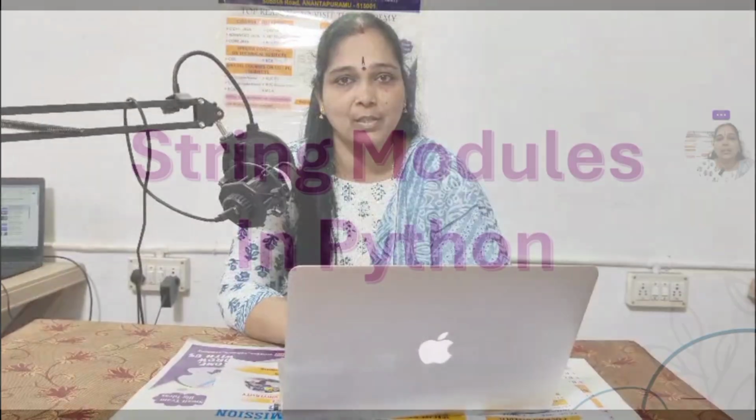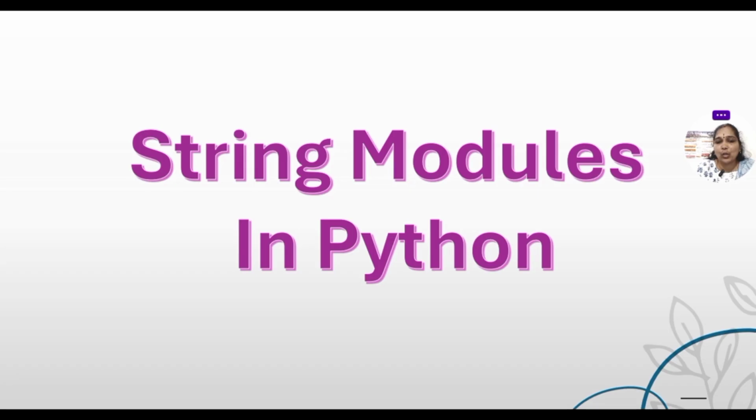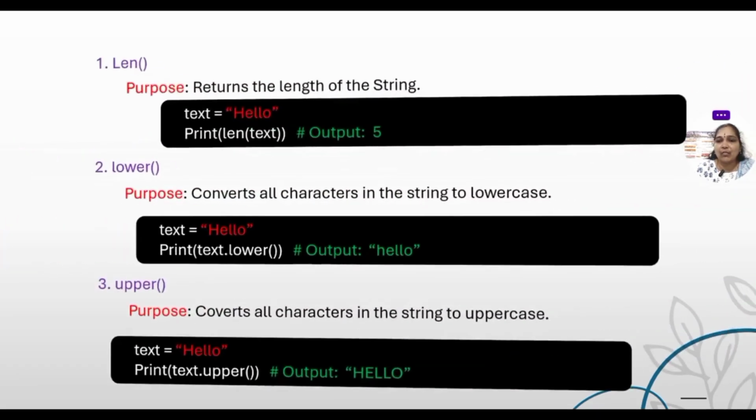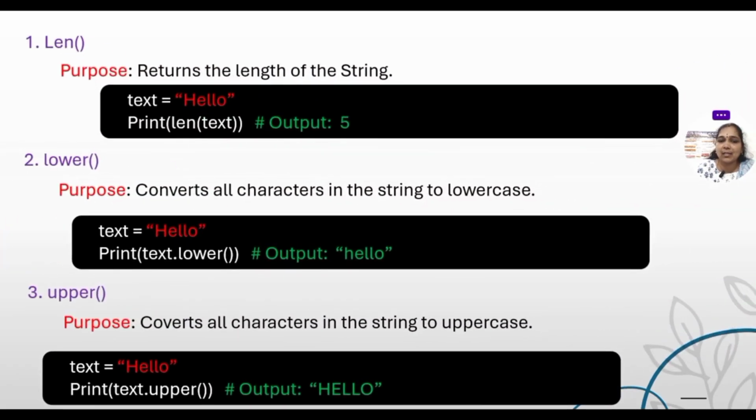Now we have seen the looping statement syntaxes, only syntaxes and the simple programs. Now we are discussing the string functions, that is, string modules in Python. Once you learn the string functions, we can do all the programming regarding the strings also. So let me explain all the string functions. Now let us learn some string modules in Python. That is, some predefined string functions, and let us learn how we can execute these statements with some examples. The first statement is length.